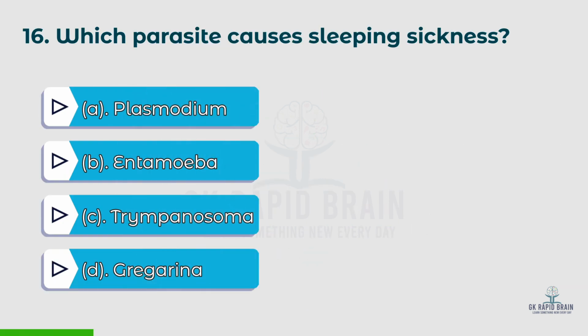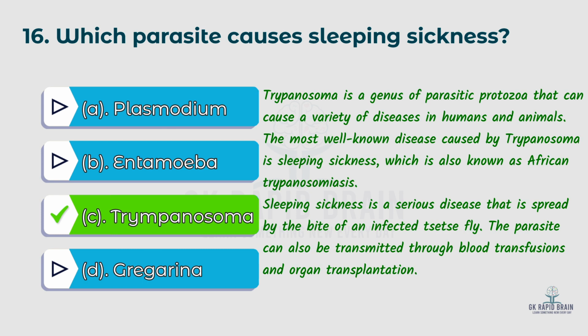16th question. Which parasite causes sleeping sickness? Options: A. Plasmodium, B. Entamoeba, C. Trypanosoma, D. Gregarina. The right answer is C. Trypanosoma. Trypanosoma is a genus of parasitic protozoa that can cause a variety of diseases in humans and animals. The most well-known disease caused by Trypanosoma is sleeping sickness, which is also known as African trypanosomiasis.